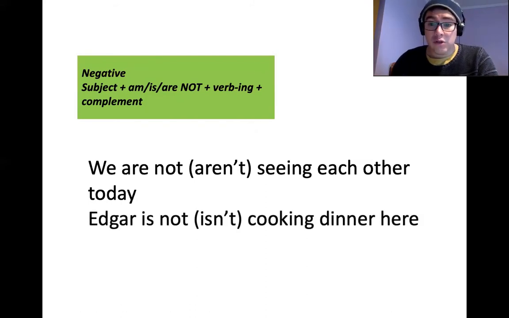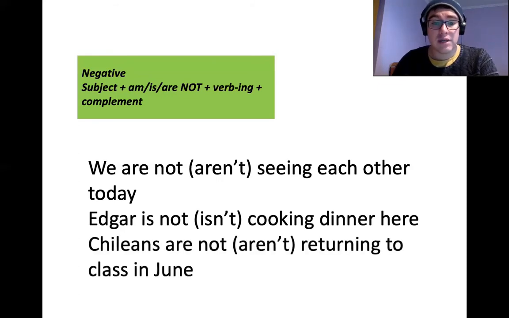Edgar is not cooking dinner here, and here is not can be contracted into isn't. So we can say Edgar is not cooking dinner here, or Edgar isn't cooking dinner here. And another example, Chileans are not returning to class in June, or Chileans aren't returning to class in June.